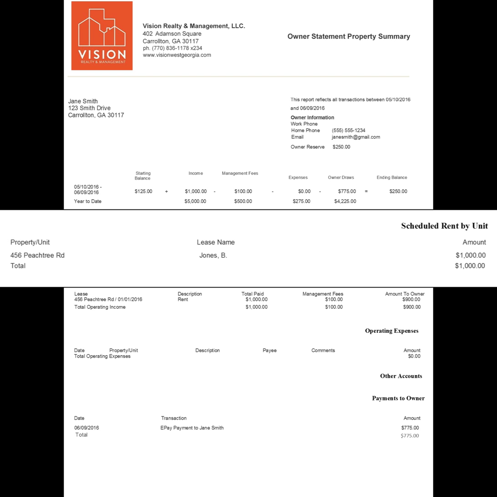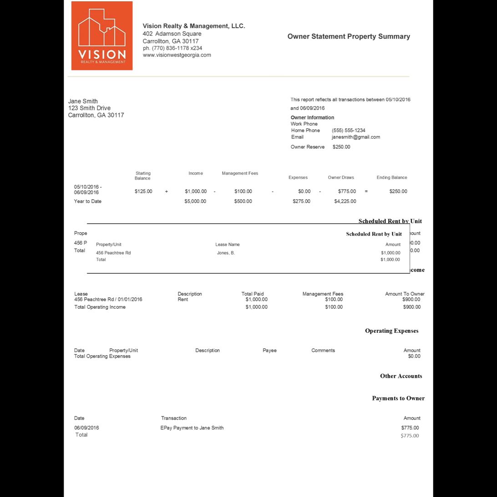If an owner has, let's say, 7 units under management, the address of each unit will be listed here along with the itemized amount of rent scheduled to be collected for the corresponding unit. In this example, the owner, Jane Smith, has only a single unit under management, so we can see the scheduled amount of rent for her unit. Again, this is the scheduled rent by unit, meaning that is the amount the owner should expect as long as all rents are received before disbursement.